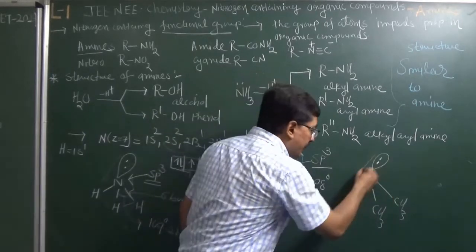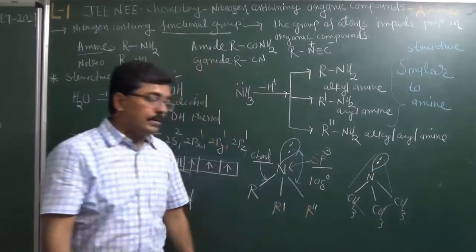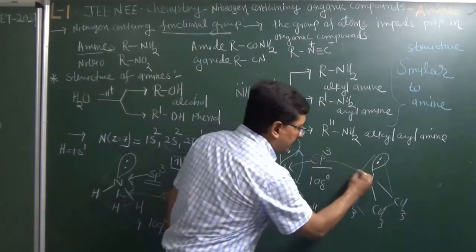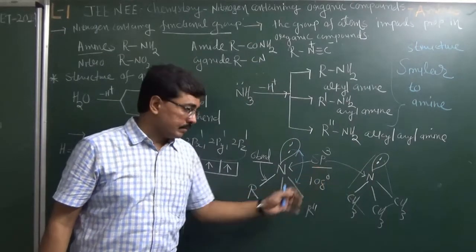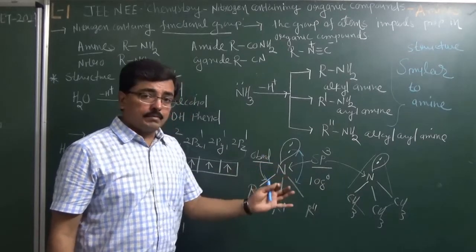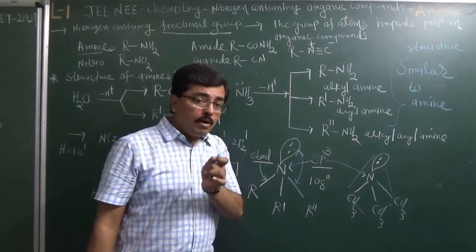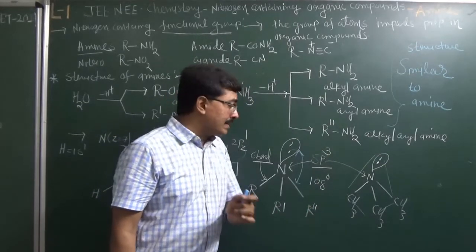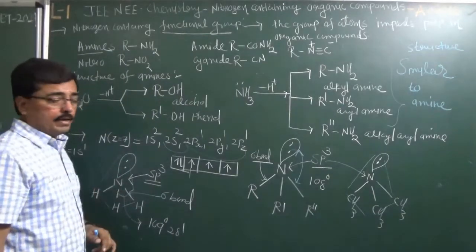This bonding and non-bonding electron pair feel repulsion, and therefore the bond angle will be slightly less. Everything else remains the same, and the hybridization will be sp3. So in the structure of amine, nitrogen has sp3 hybridization, but the bond angle is a little less as compared to the bond angle in ammonia.